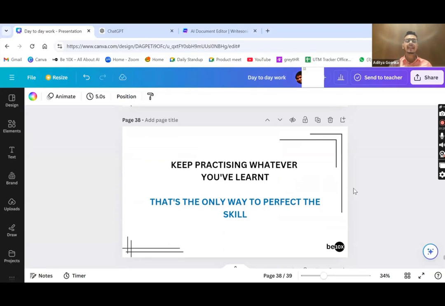But the most important thing is for you to practice whatever we are teaching, because if you don't do that, you won't start using these tools, and if you don't start using these tools, there's no way you will be able to improve your productivity. That is why practice is very, very important.